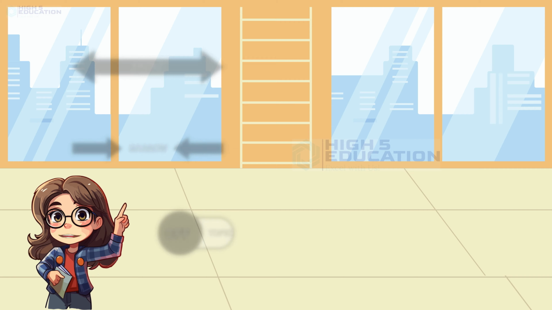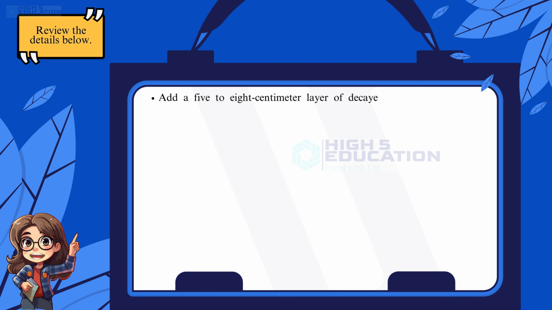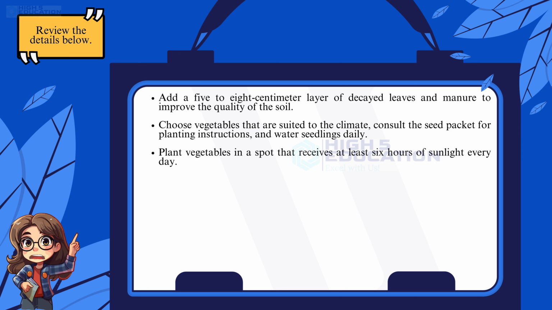Learn with an example. Review the details below. Add a 5 to 8 centimeter layer of decayed leaves and manure to improve the quality of the soil. Choose vegetables that are suited to the climate, consult the seed packet for planting instructions, and water seedlings daily. Plant vegetables in a spot that receives at least 6 hours of sunlight every day. Choose the best topic sentence to introduce a paragraph containing these details.